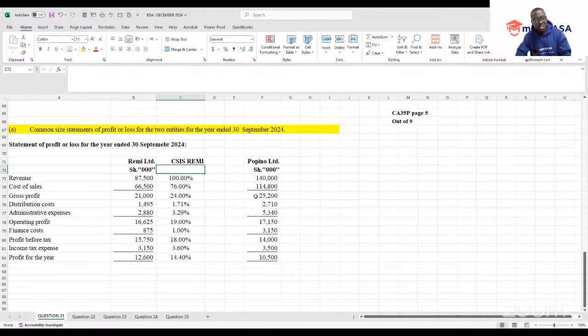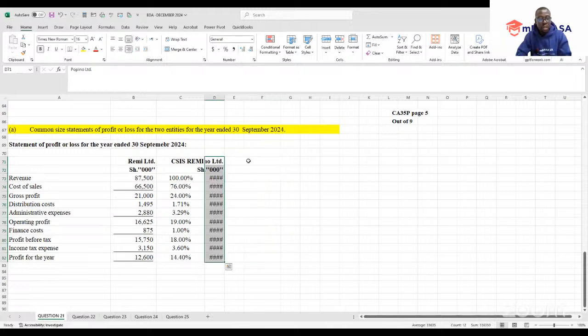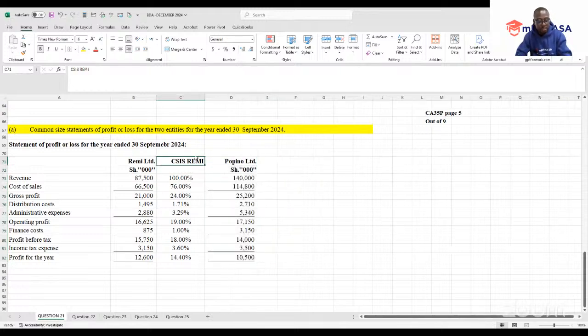Okay? So after you're done with that, we go to Peppino. In this case, the same procedure will apply. We want to prepare our common size.